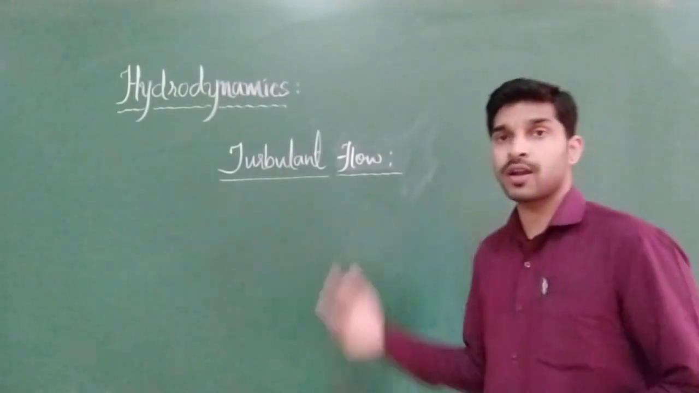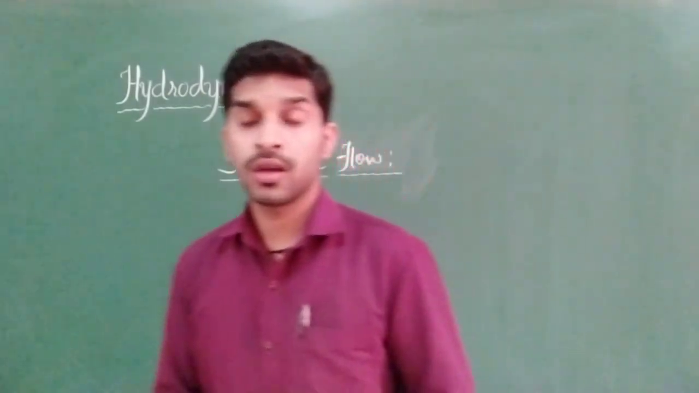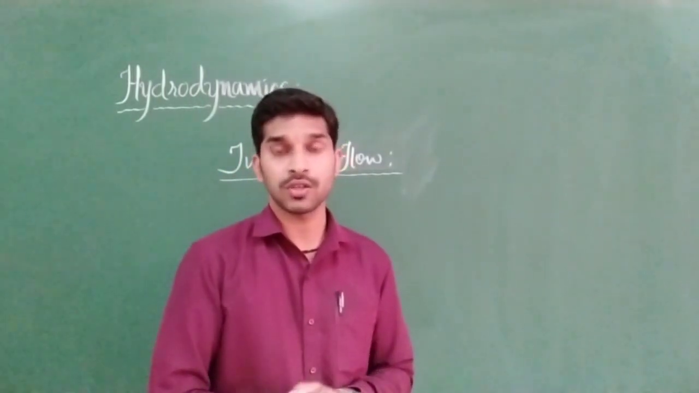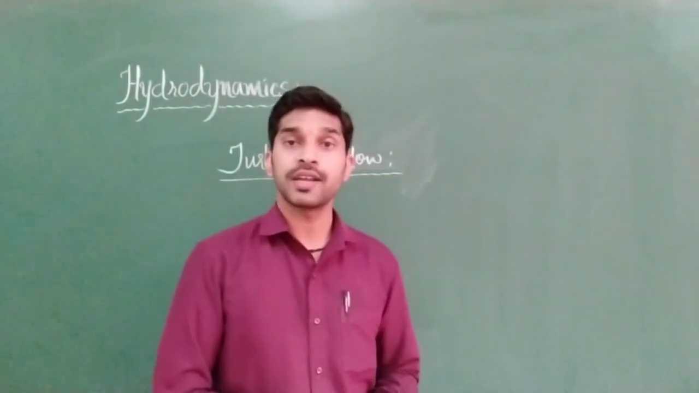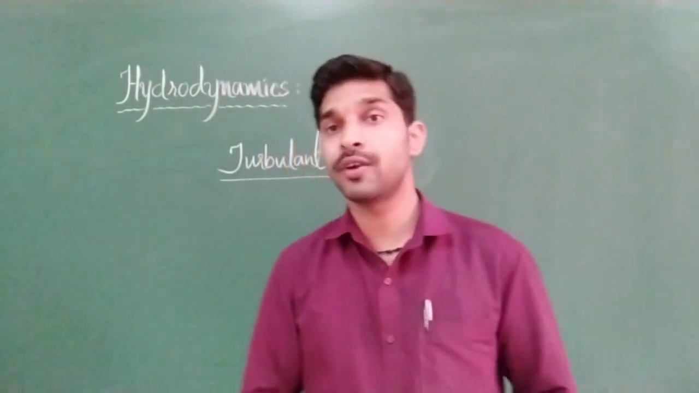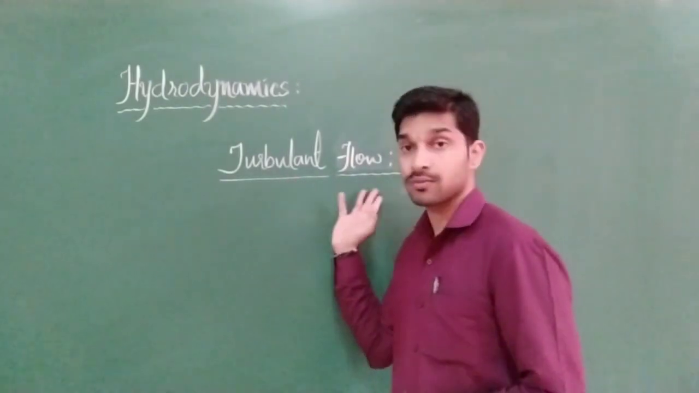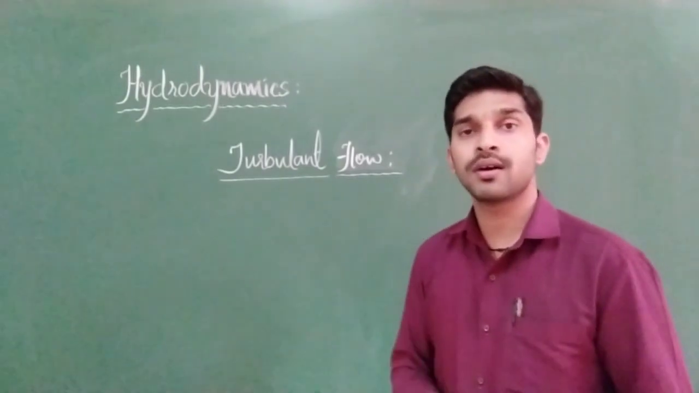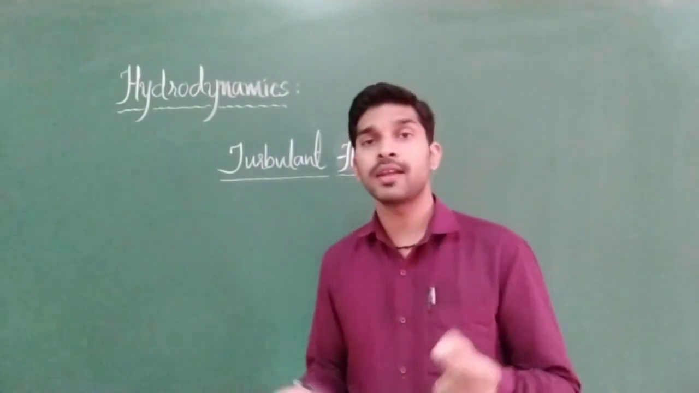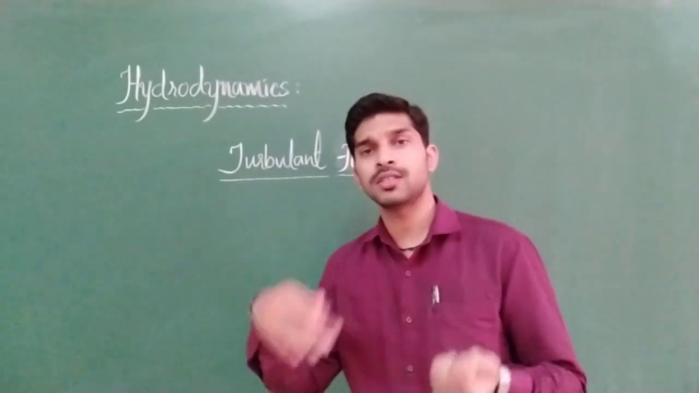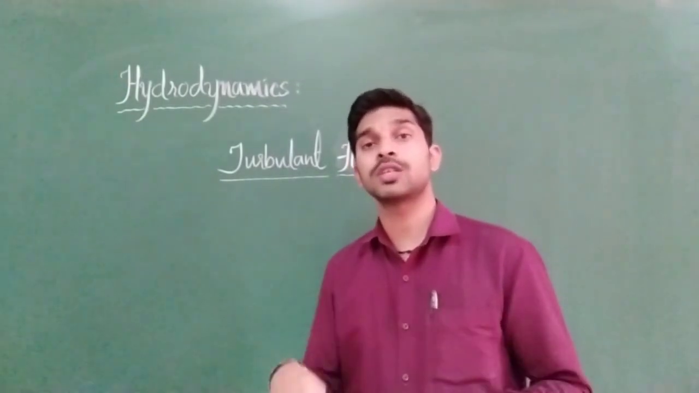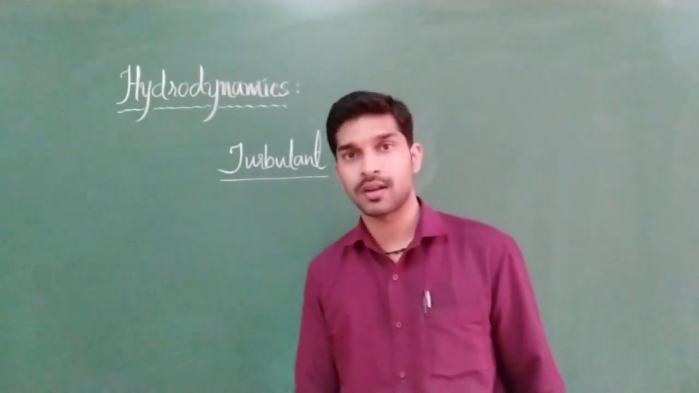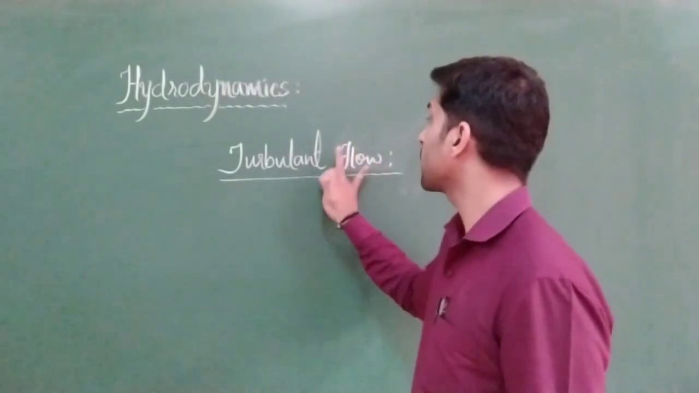Turbulent flow. So how you can define turbulent flow means, if the velocity of the fluid exceeds the critical velocity, then that kind of flow can be treated as turbulent flow. Clear? So in this turbulent flow, at each point, at each instant of time, velocity will have different direction, different magnitude, everything will be completely changing. Clear?